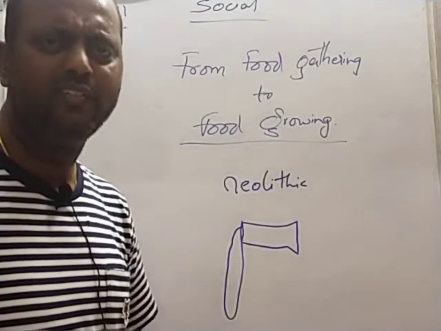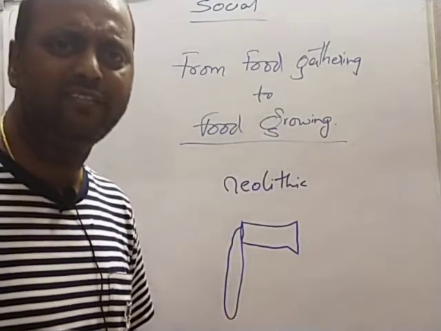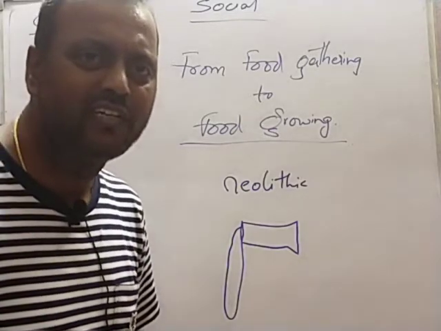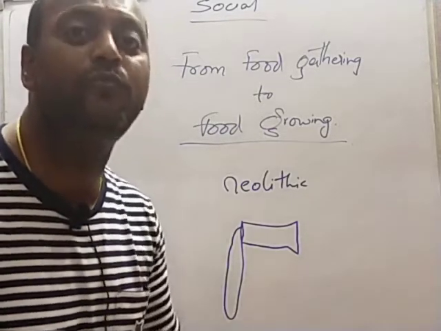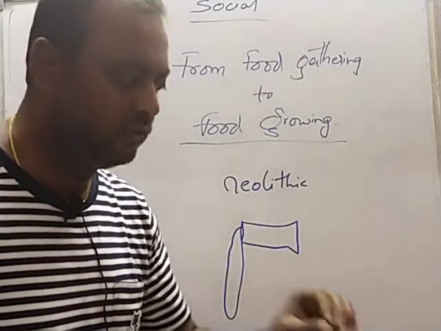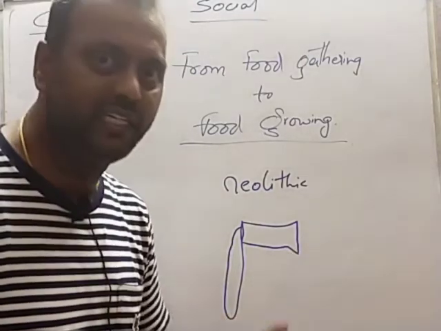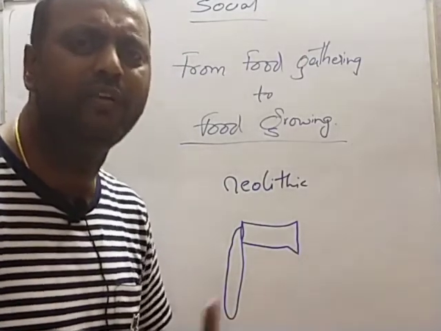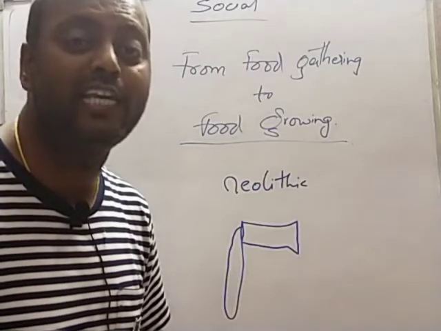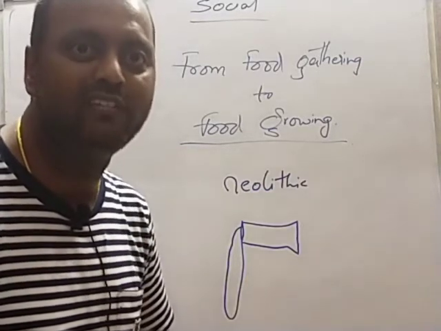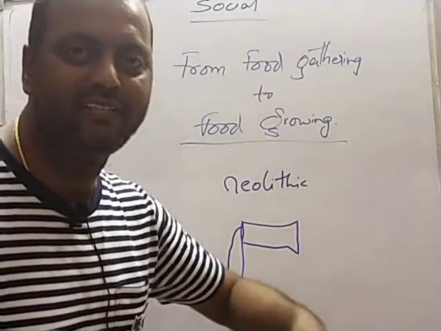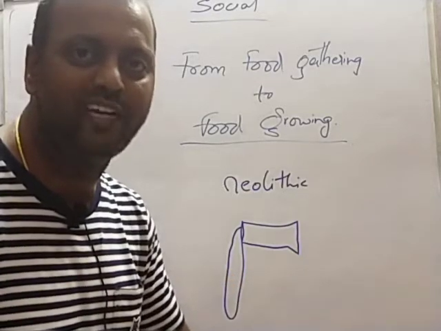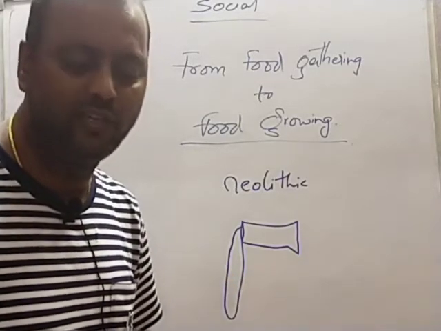Even we found certain evidences. Evidences means, what are evidences, children? Evidences means proof. Proof that these people lived here and cultivated. We got certain proofs. How did we come to know? With the help of archaeologists. Already I told you who is an archaeologist. The person who conducts excavation and studies those tools and implements is called an archaeologist.